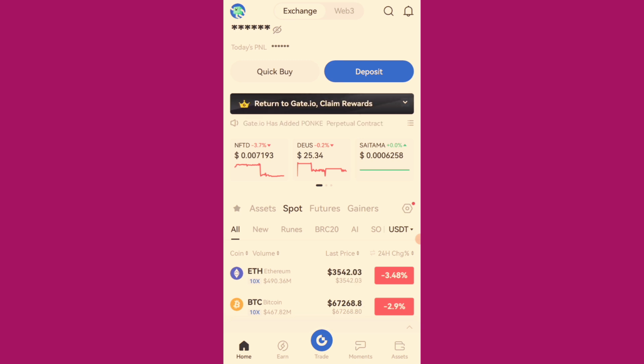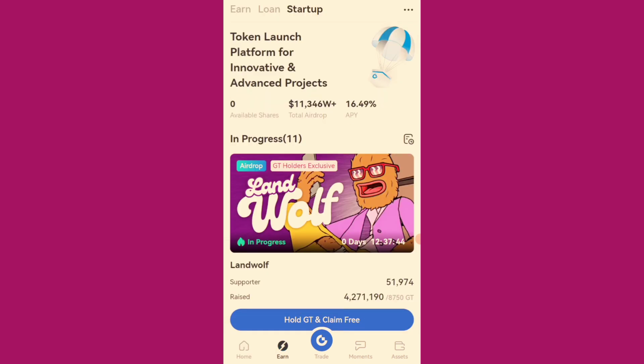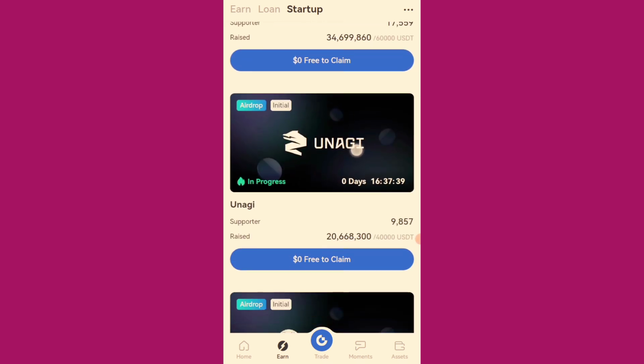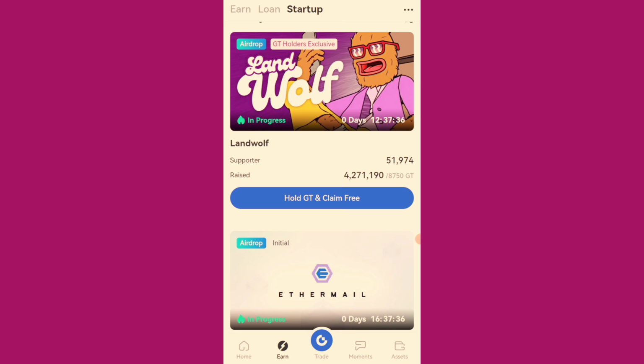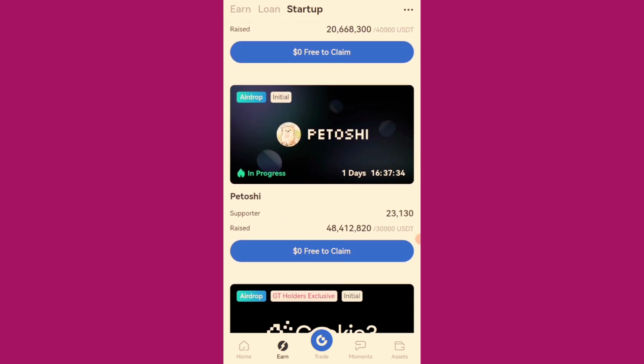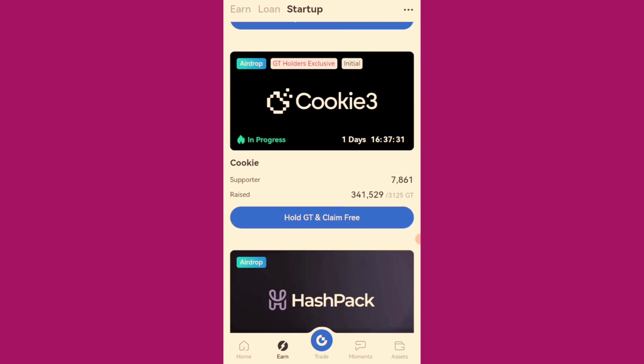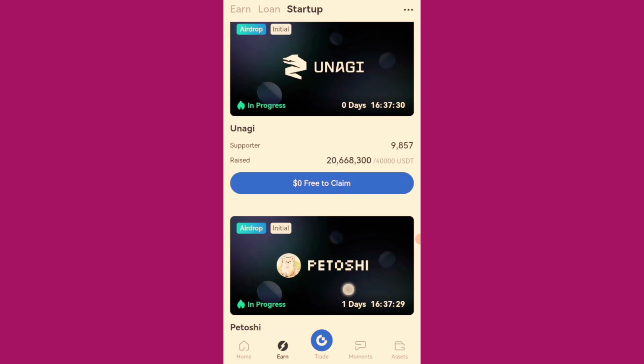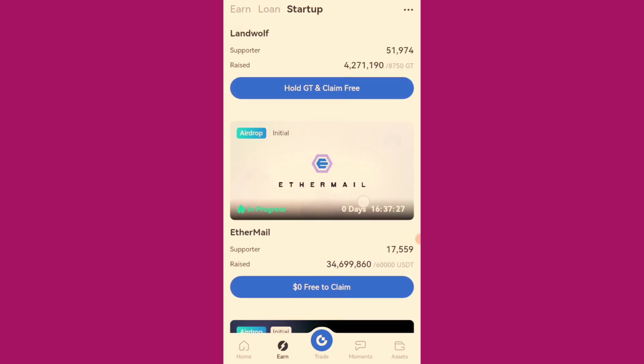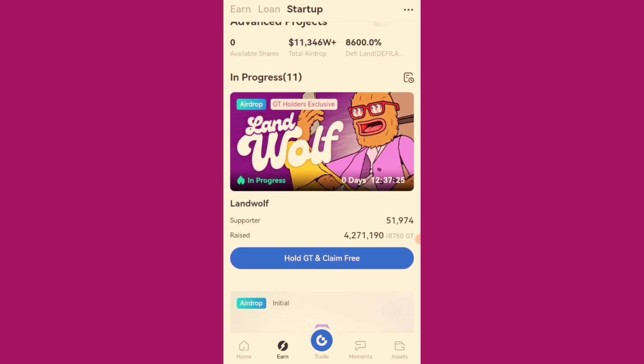So now to join the startup program, this is where you earn the free airdrop, multiple airdrops at the same time, without tapping, without mining, without doing anything. So this is it. Come to this page here. You see Earn, Launch Startup. This startup is what we are engaging in. You can see the most talked about Airmail, the Nagi, the Pestoshi, the Cookie. You see, I made videos on this Cookie. I made videos on this Airmail for you to know that this is real.